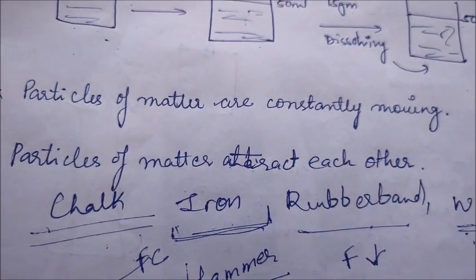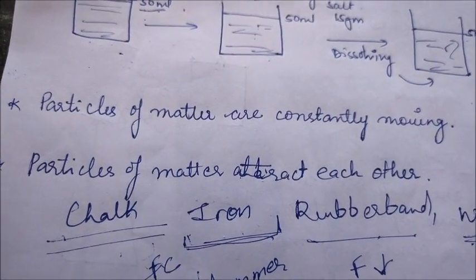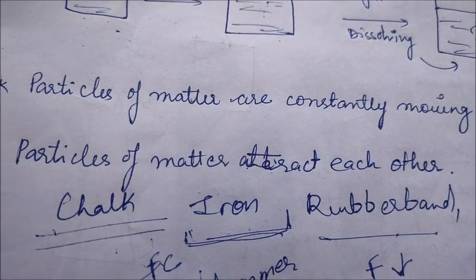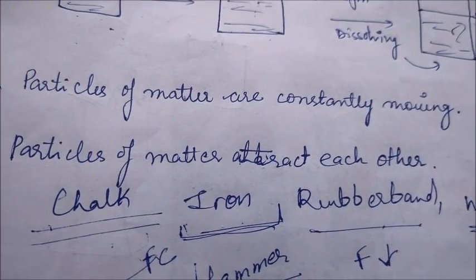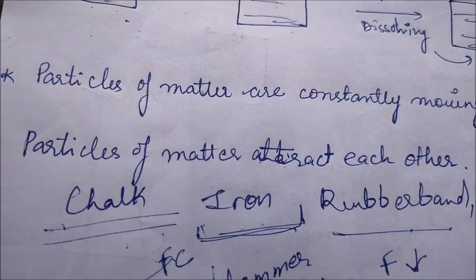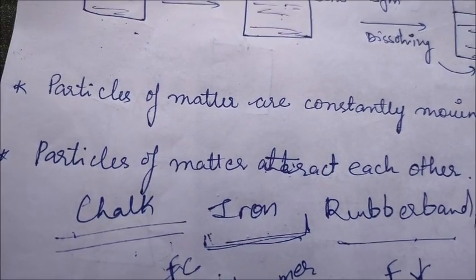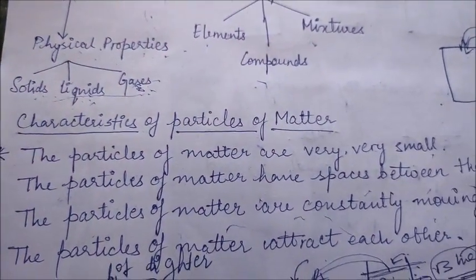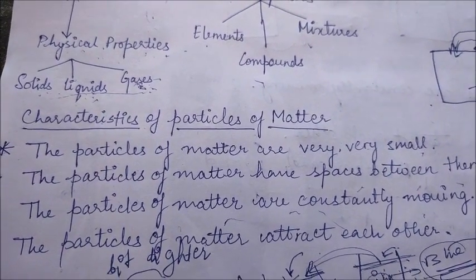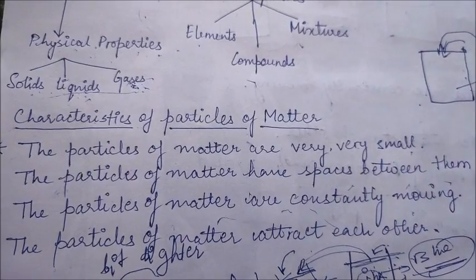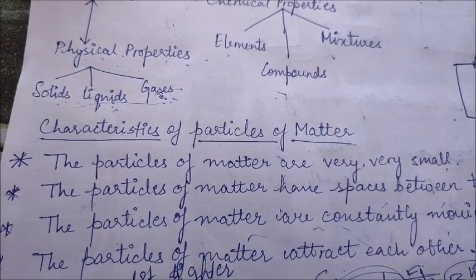So students, these were the characteristics of the particles of matter. I'll repeat again. First one was particles of matter are very very small. Secondly, the particles of matter have spaces between them. Next, the particles of matter are constantly moving. And the last, the particles of matter attract each other.